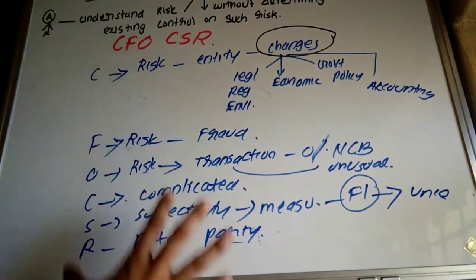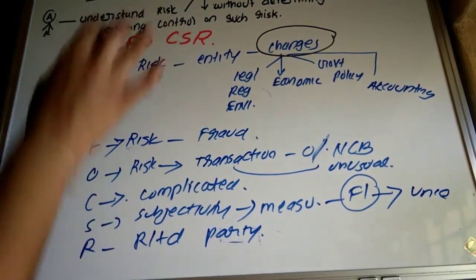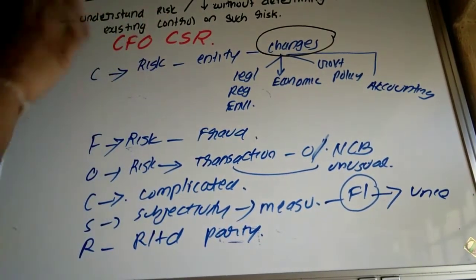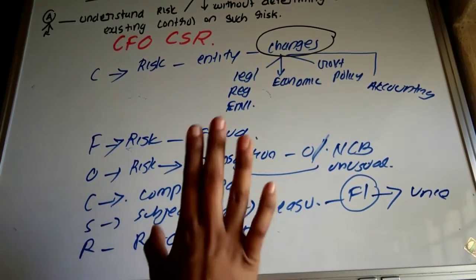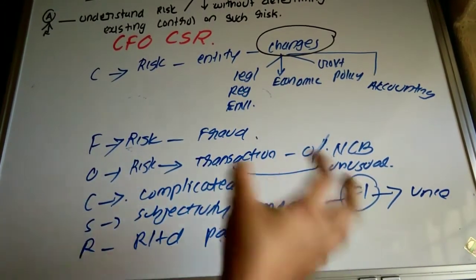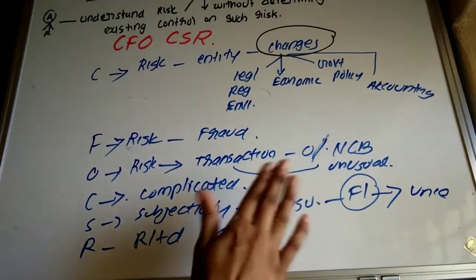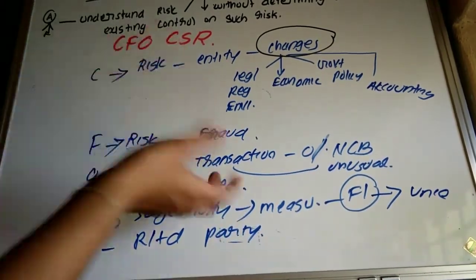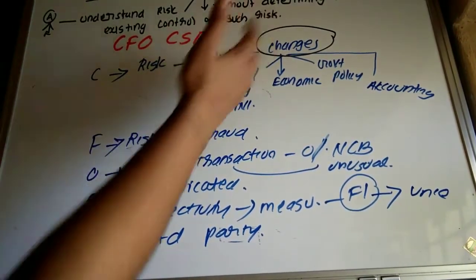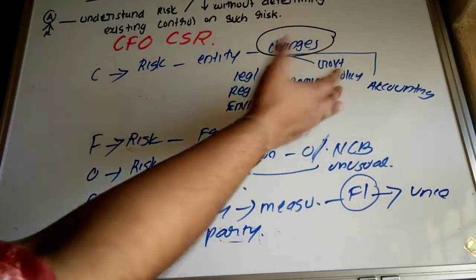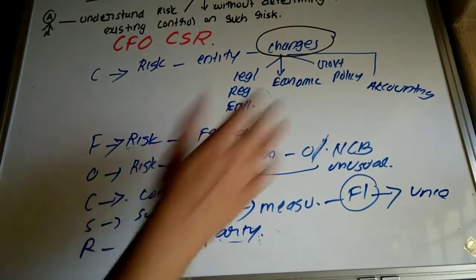So here auditor should obtain an understanding with respect of the risk that requires special consideration. While determining that risk, auditor shall not consider the effect of control activities that is existing in that organization. So these are the risks, CFO CSR. Any risk because of the changes in legal regulatory environment, economic environment, government policy, method of accounting, etc.